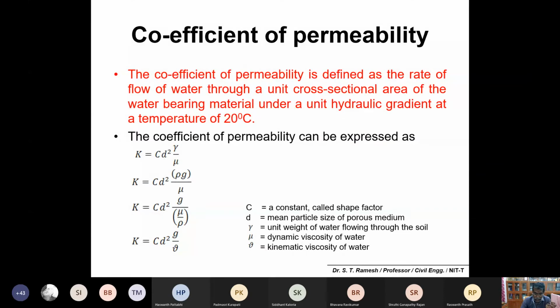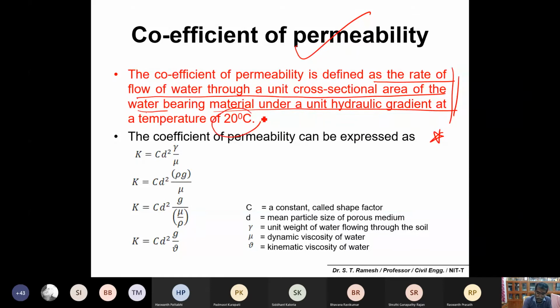Is it fine? Divya and Rashwat, you can interact, because these are some definitions. The second definition: the coefficient of permeability is defined as the rate of flow of water through a unit cross-sectional area of water-bearing material, that is the soil, under a unit hydraulic gradient at 20 degrees Celsius. You have to remember this definition. What is the coefficient of permeability?